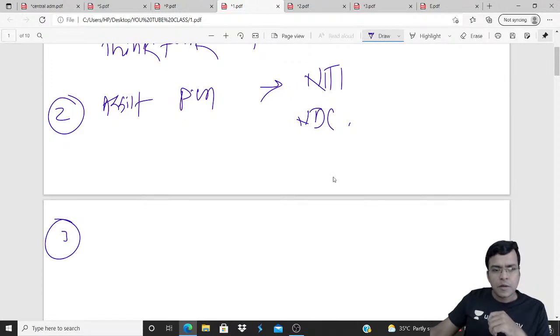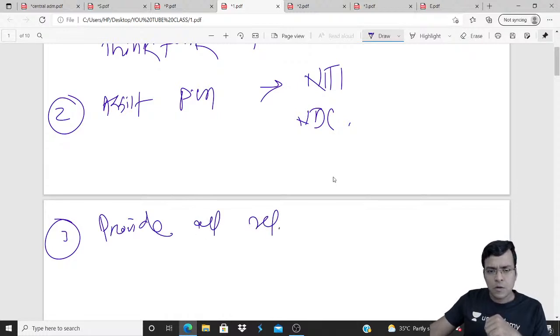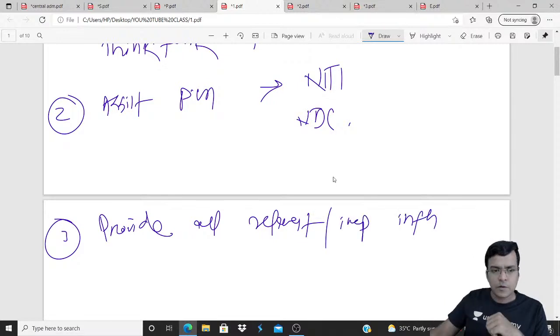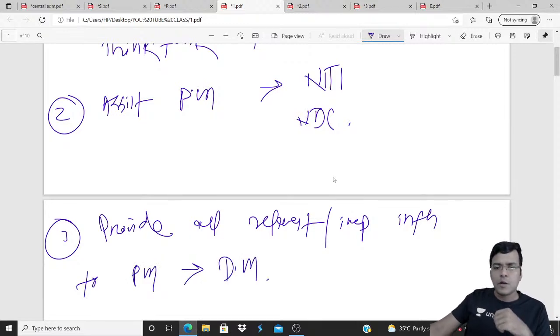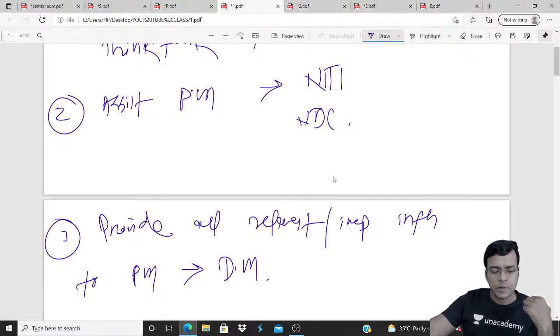After that, it provides all relevant, or you can call important, information to the PM. What does he need for decision making? What does the PM need for decision making? It provides all relevant and important information to the PM.